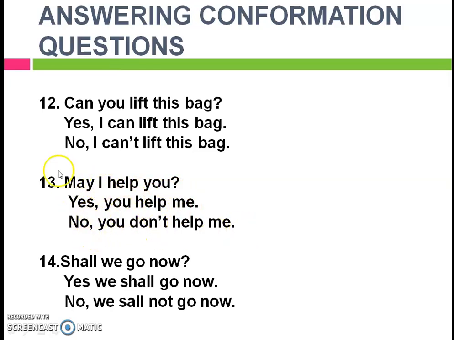Here you can observe the change. I am asked the question with may. While replying, I didn't put this may. Yes, you help me. You can straight away write like this, or even if you feel it is confusing, you can write this may. Yes, you may help me. No, you may not help me, or you can write no, you don't help me, or no, you do not help me. This is the usual sense of answering, so you better stick to this.